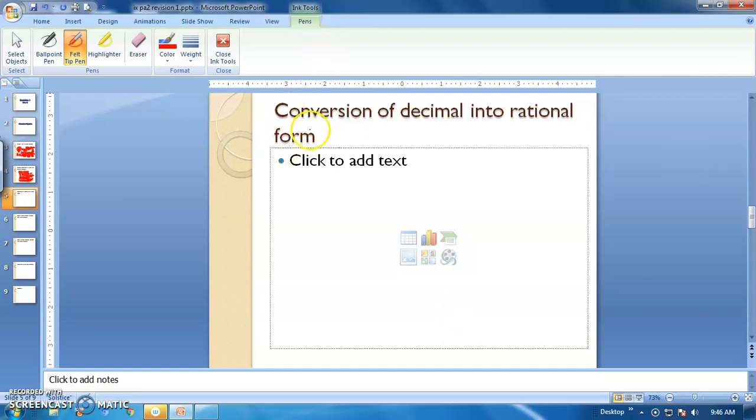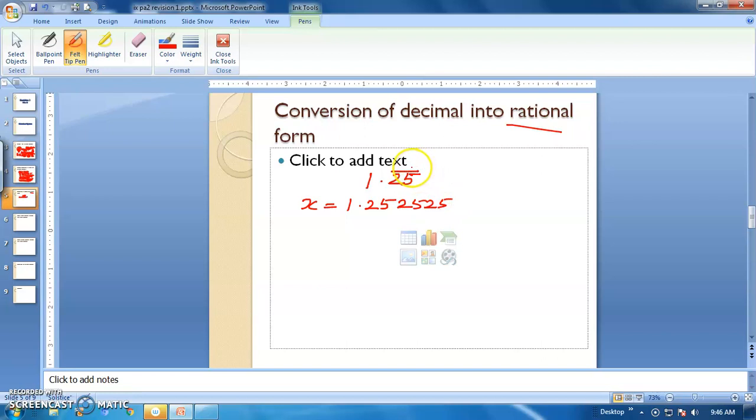For example, now I am going to convert 1.25 bar into the form of a rational number. How can we convert it? So let x equal to 1.25 bar, meaning the particular numbers are repeating.